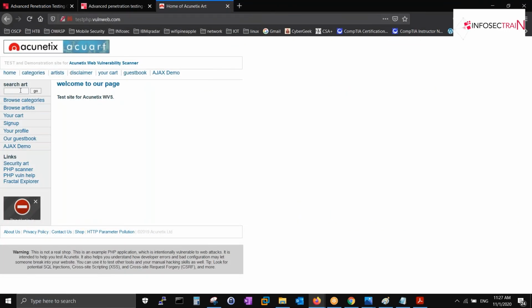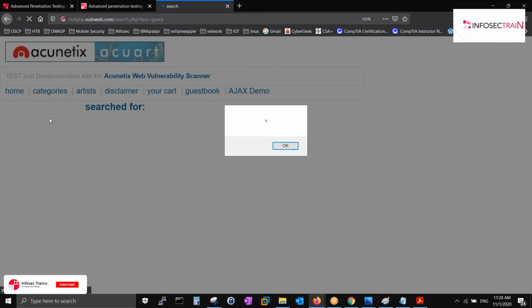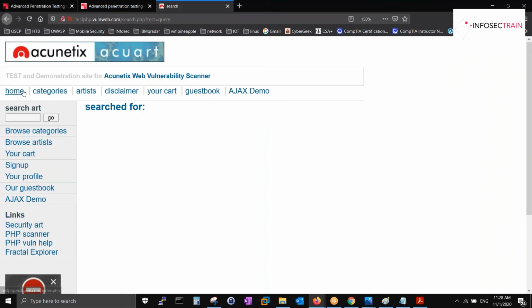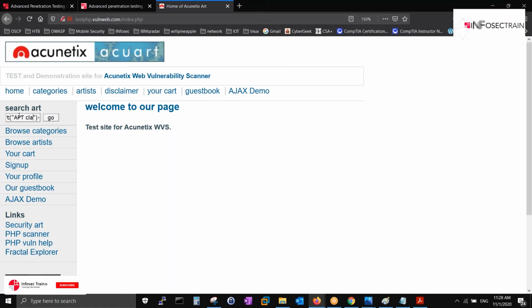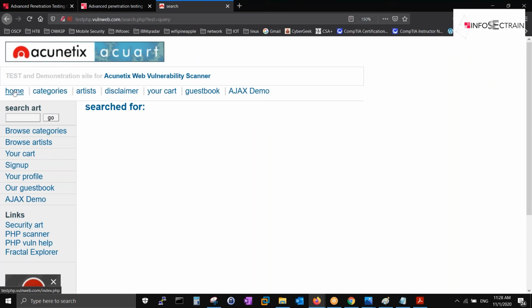Going here to the search box, let's try script alert one. One comes up. That means XSS is there, but we cannot confirm which type. We click OK and redirect to my home. Nothing comes up. That means it is a reflective one. It is not storing anywhere. I can write apt class also. Yes, apt class is coming. No problem, but it is not storing anywhere. I come to my home again.